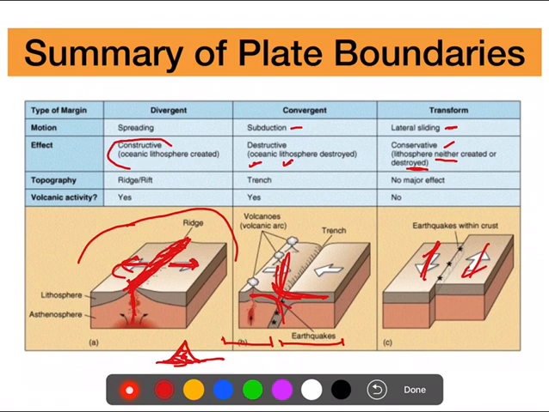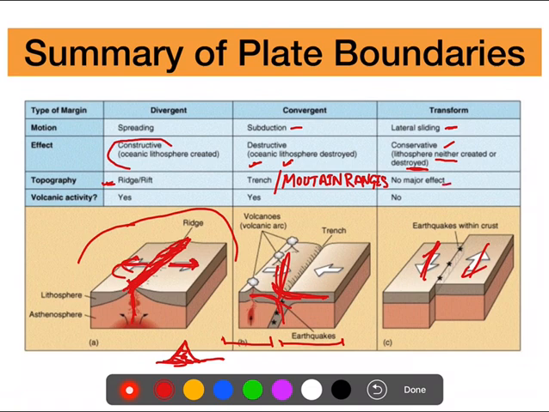Okay, a ridge is formed in divergent. In case of convergent, trenches or mountain ranges are formed. And in the case of transform there is no such effect.